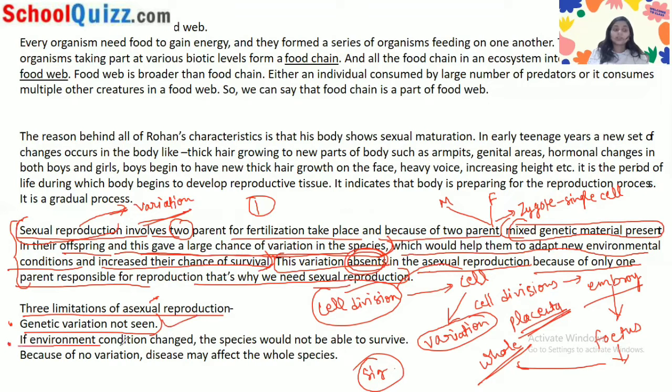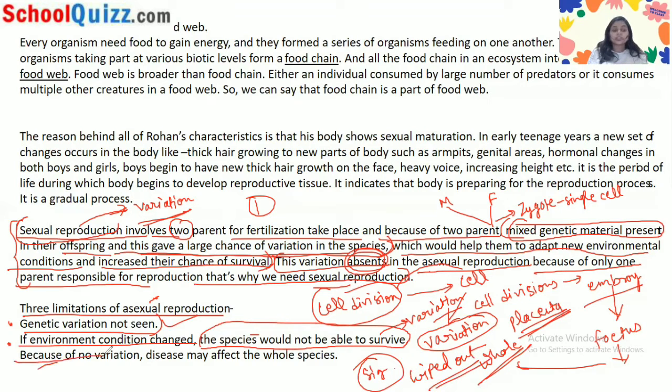Second, if environment conditions change, the species would not be able to survive. Yes, right. If the environment changes suddenly, the species would not be able to survive. Why? Because there is no variation in them, and all the individuals have the same information. So they do not have the information on how to adapt to the changing environment. So they could not survive in the changing environment or conditions, and they would be wiped out from the environment after some time.